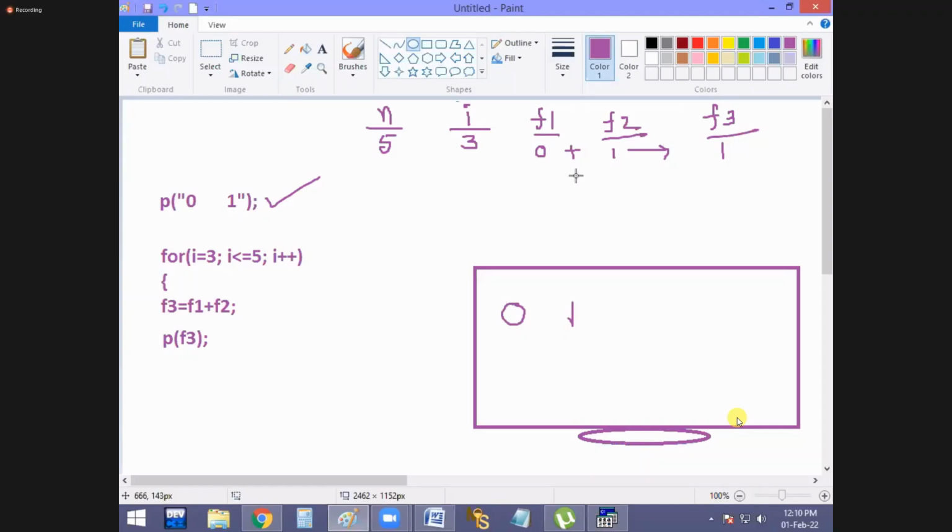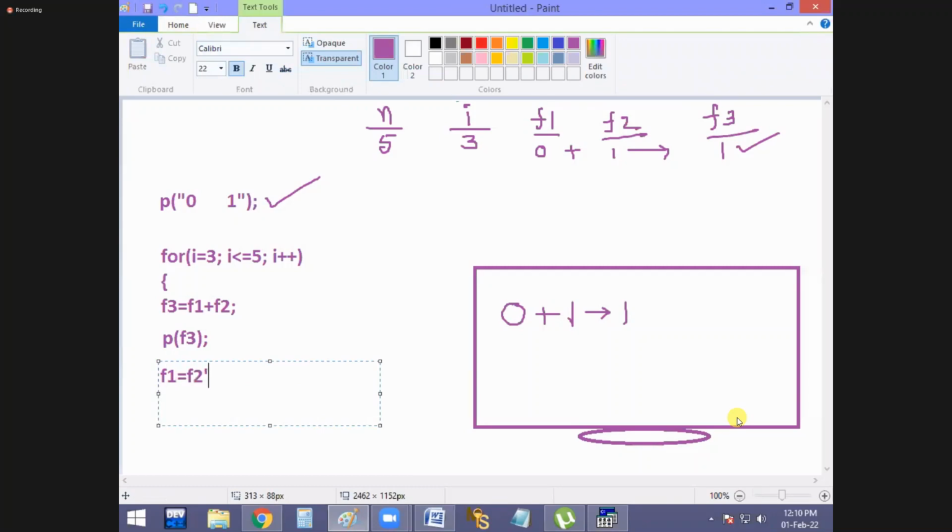Okay, 0 1 already printed. Now F3 is nothing but 0 plus 1, which is 1. Completed. Next step: F1 equal to F2 and F2 equal to F3.